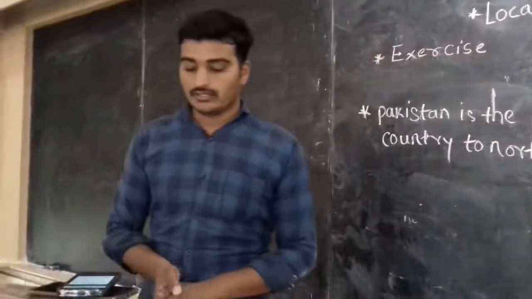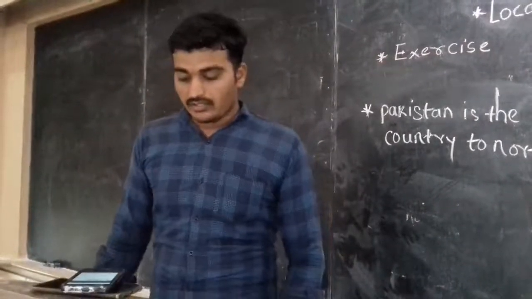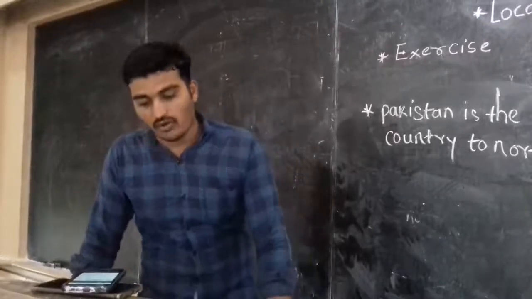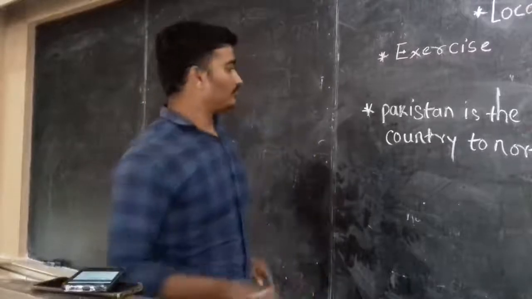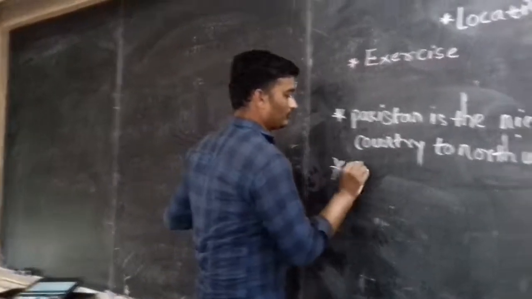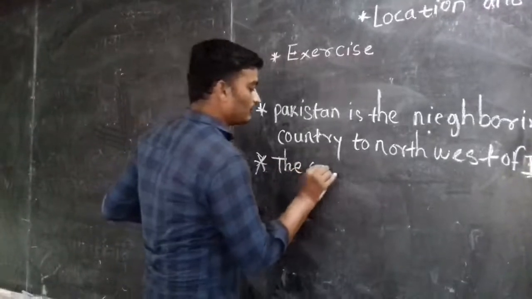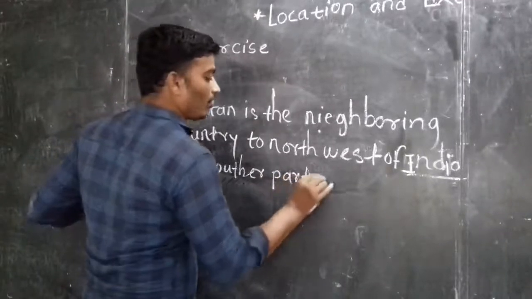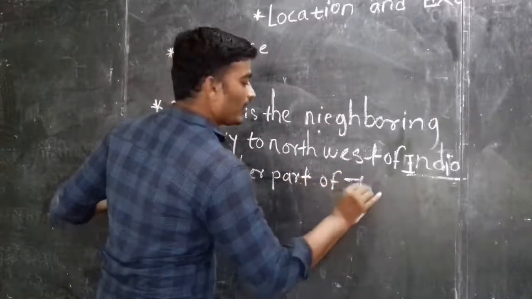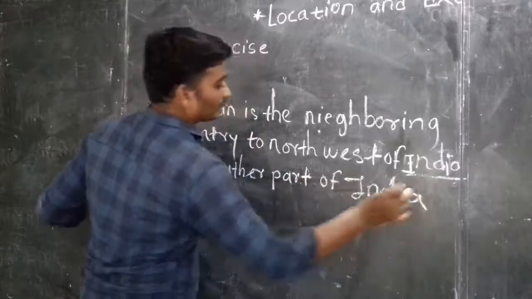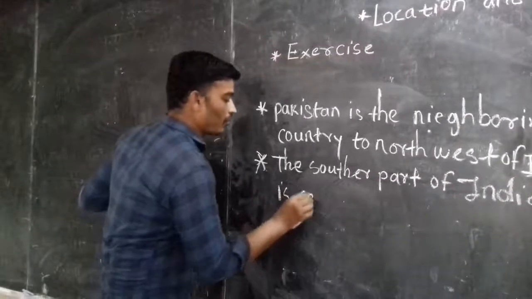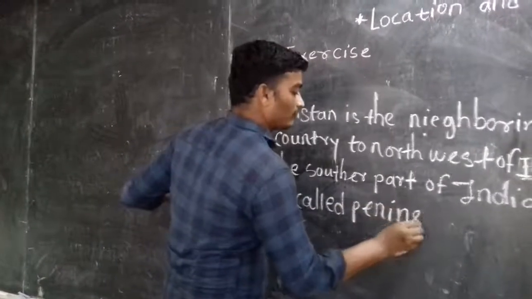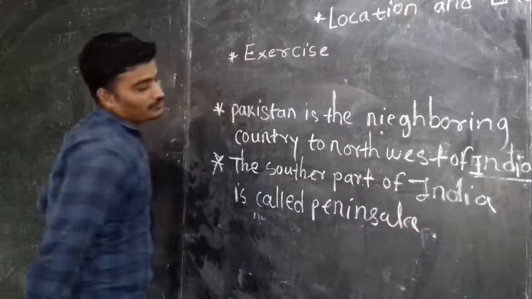So this one is over. After this we are going to see the next one. The southern part of India is called peninsula.